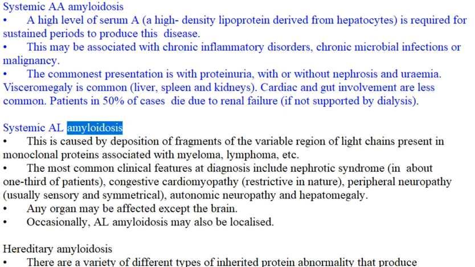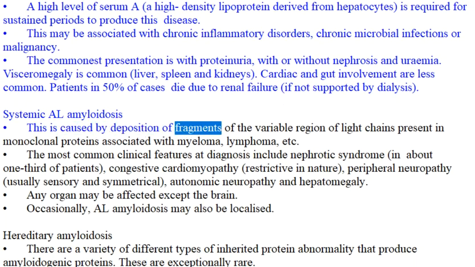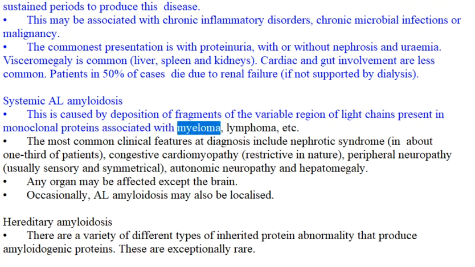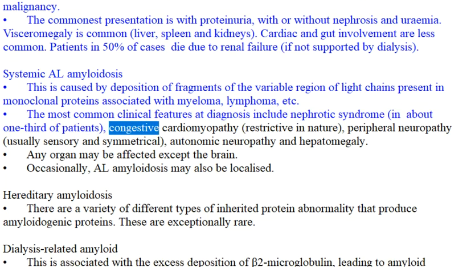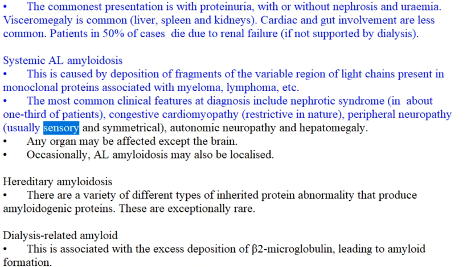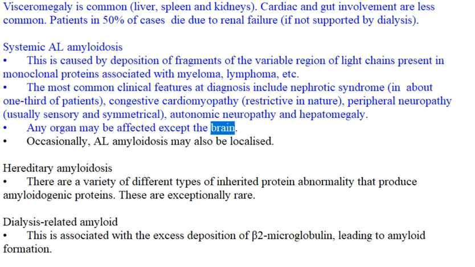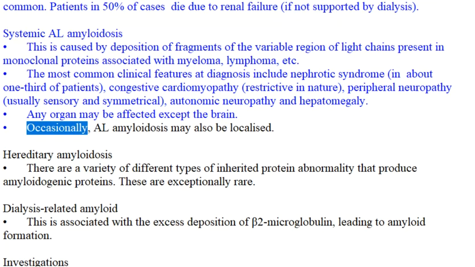Systemic AL amyloidosis. This is caused by deposition of fragments of the variable region of light chains present in monoclonal proteins associated with myeloma, lymphoma, etc. The most common clinical features at diagnosis include nephrotic syndrome, in about 1/3 of patients, congestive cardiomyopathy, restrictive in nature, peripheral neuropathy, usually sensory and symmetrical, autonomic neuropathy and hepatomegaly. Any organ may be affected except the brain. Occasionally, AL amyloidosis may also be localized.